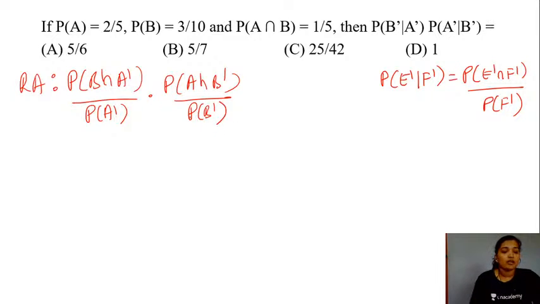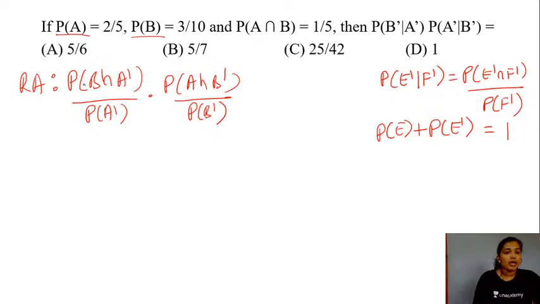We do not have the value for probability of A complement and probability of B complement, but we have the value for probability of A and B, right? So we have the probability of your event E plus the probability of your event E complement. This value will be equal to 1. So using this formula, we could basically have your probability of A complement as 1 minus probability of A, and probability of B complement as 1 minus probability of B. Okay, so these two values are sorted out.